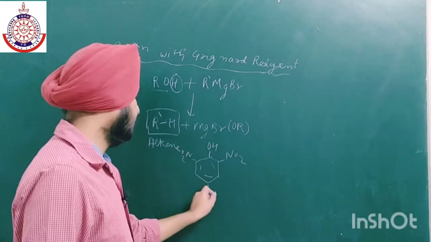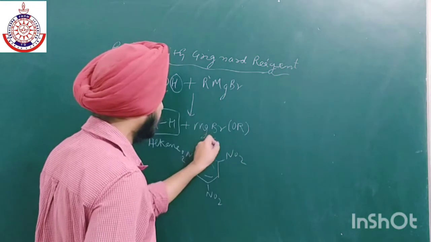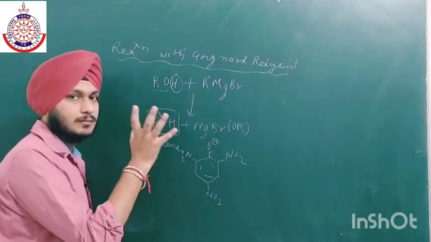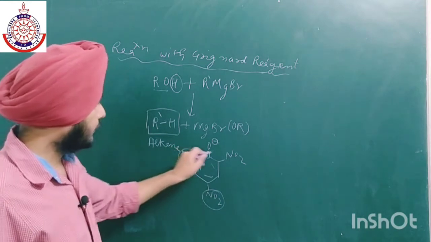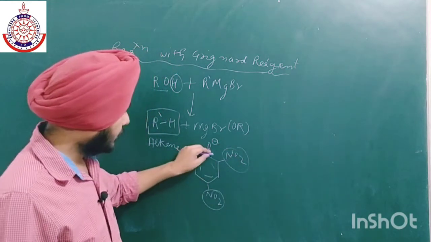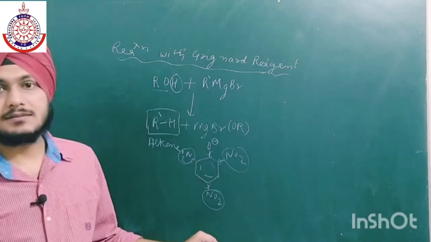Okay, it is highly acidic because if we remove this hydrogen to form the conjugate base, then this conjugate base is most stable. Why? There are three electron withdrawing groups present. They will withdraw the electron density and make this negative charge more stable.